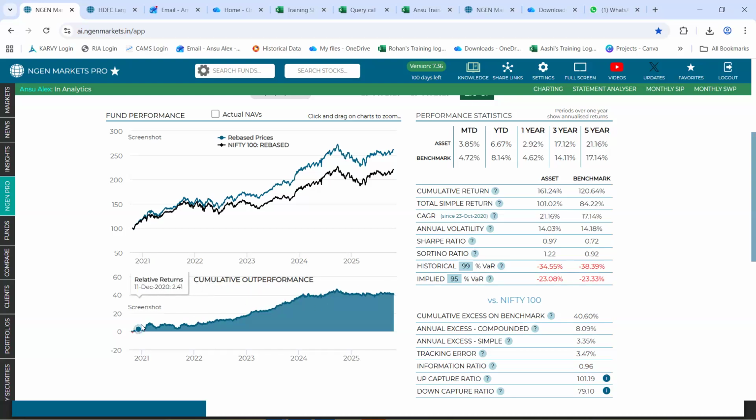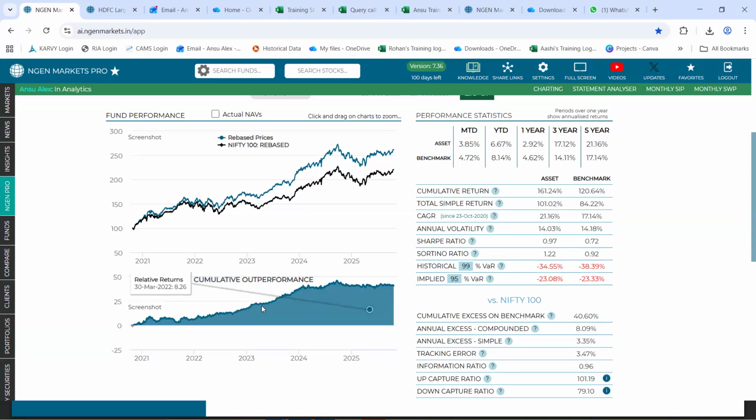Post that, this happens to be the graph of cumulative outperformance. That is, it says against the benchmark on a specific date or a specific point, how has the outperformance or underperformance happened for each of the fund. We show this on single fund level as well as on a portfolio level. So just as we see on this line graph, which says that there has been consistent outperformance by the fund against the benchmark. Hence, cumulative outperformance is saying what is the alpha that is generated by the fund against the benchmark.